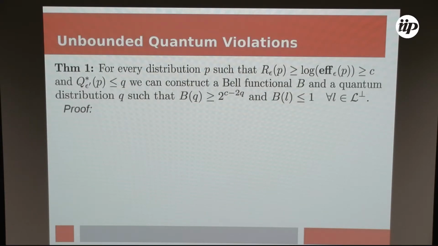And the proof is relatively simple. If we have a lower bound on the efficiency, then we know that the solution to the linear program is lower bounded by 2 to the C, say the lower bound was C. And this is witnessed by the solution to the dual of the linear program, which is a Bell inequality.